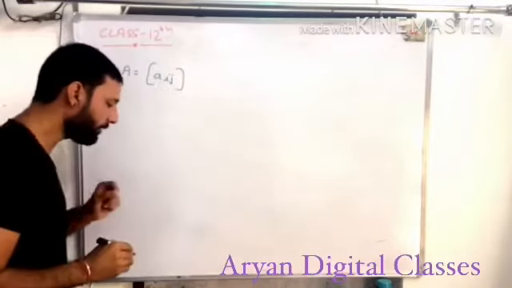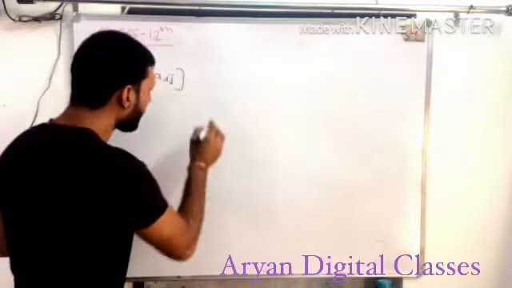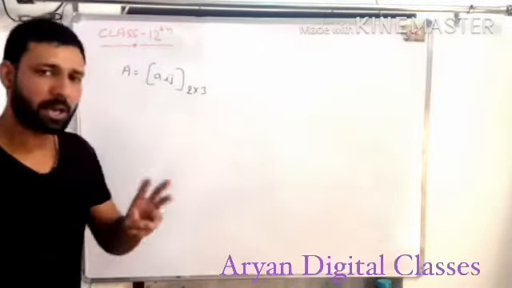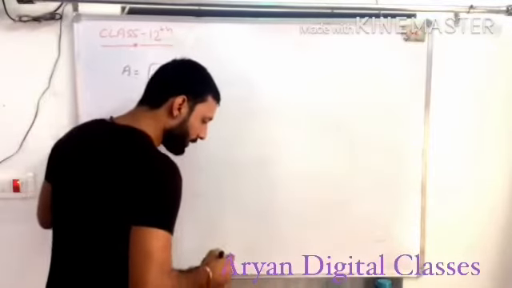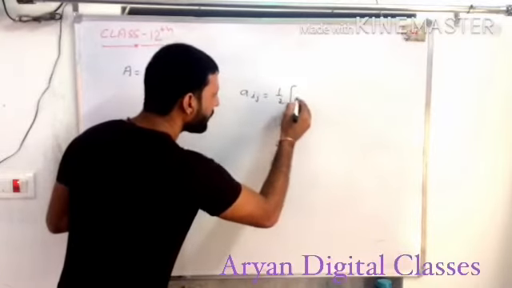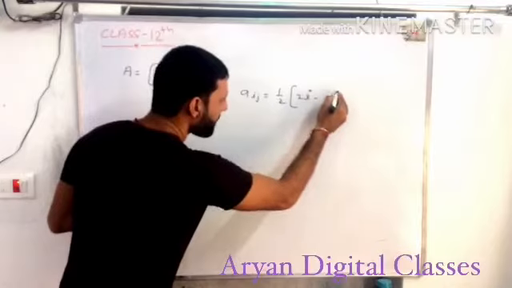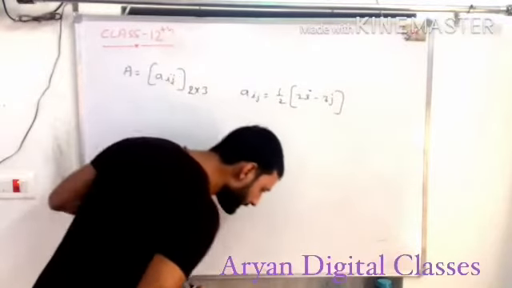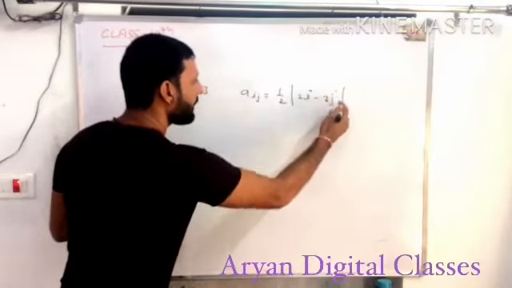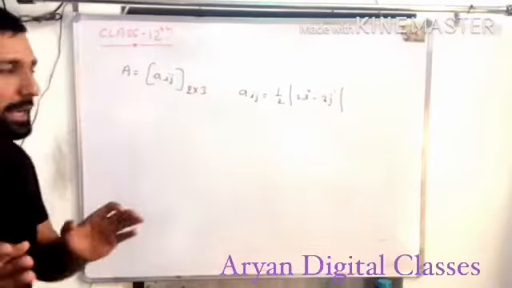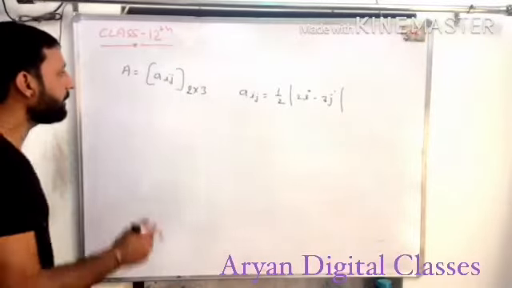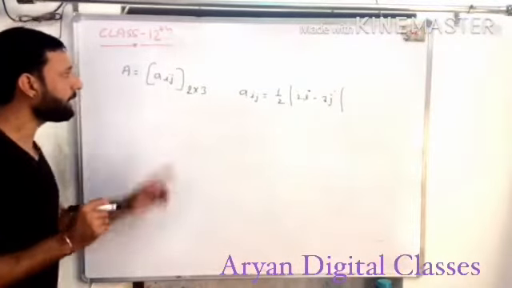This is the general formation of the question, and the order of the matrix is 2 by 3. It means the number of rows is 2 and the number of columns is 3. And the general form of Aij is equal to 1 upon 2 modulus of 2i minus 3j. Sorry, in modulus, this is your modulus. It means whatever value comes out here will always be positive; even if the value is negative, it will become positive, and if it is positive, it stays positive. Is it clear? We will make an outline of this matrix.